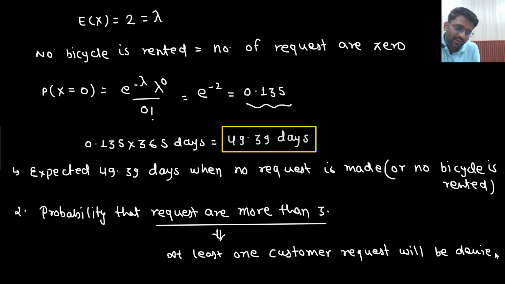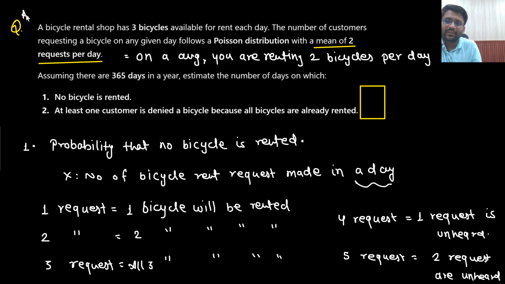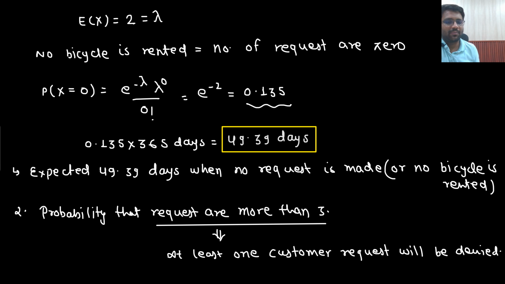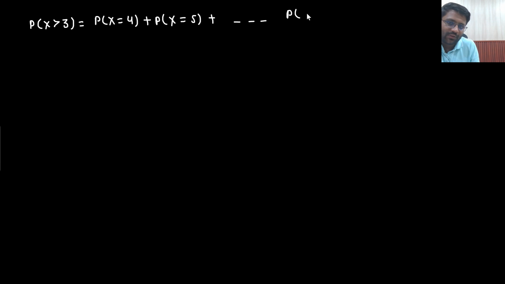Here you need to think a lot. I know it is a very good question. So what did you understand? If the requests are more than 3, then at least one customer request will be denied. Right? So you are supposed to find the probability of x greater than 3, which could be given as the probability of x equals 4, x equals 5, till infinity, which is not possible to find out.